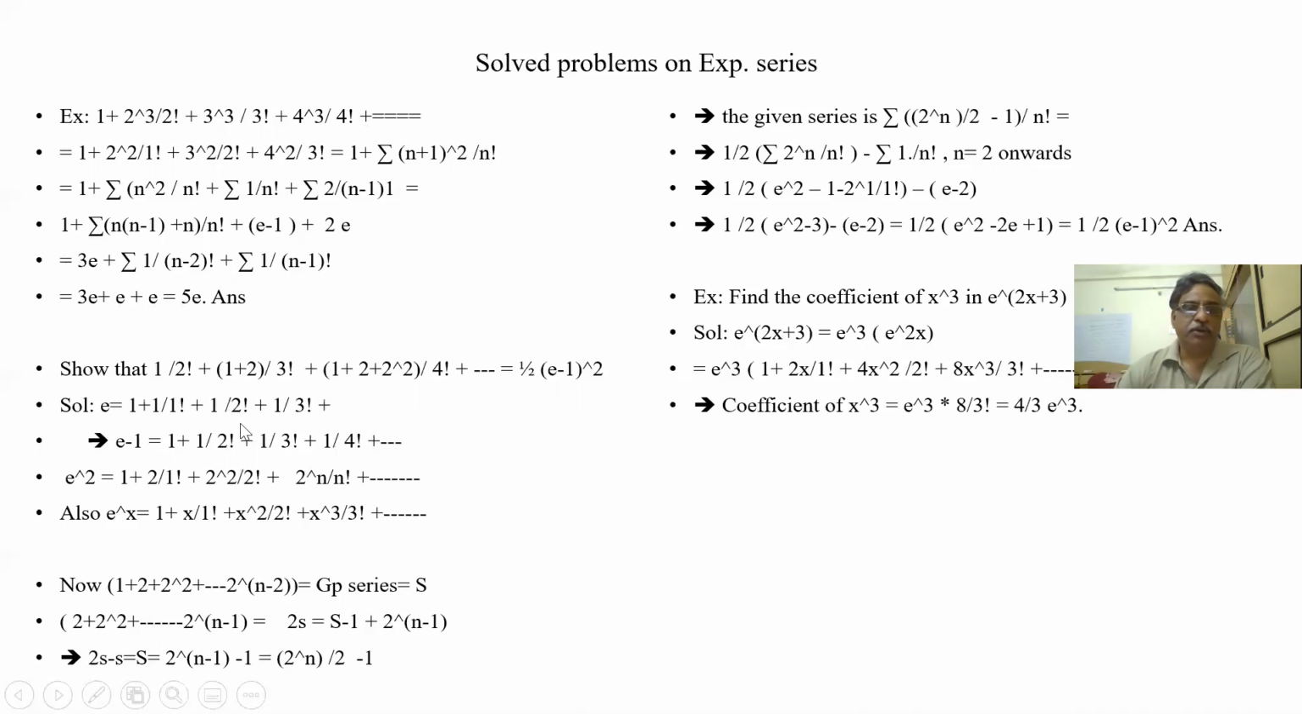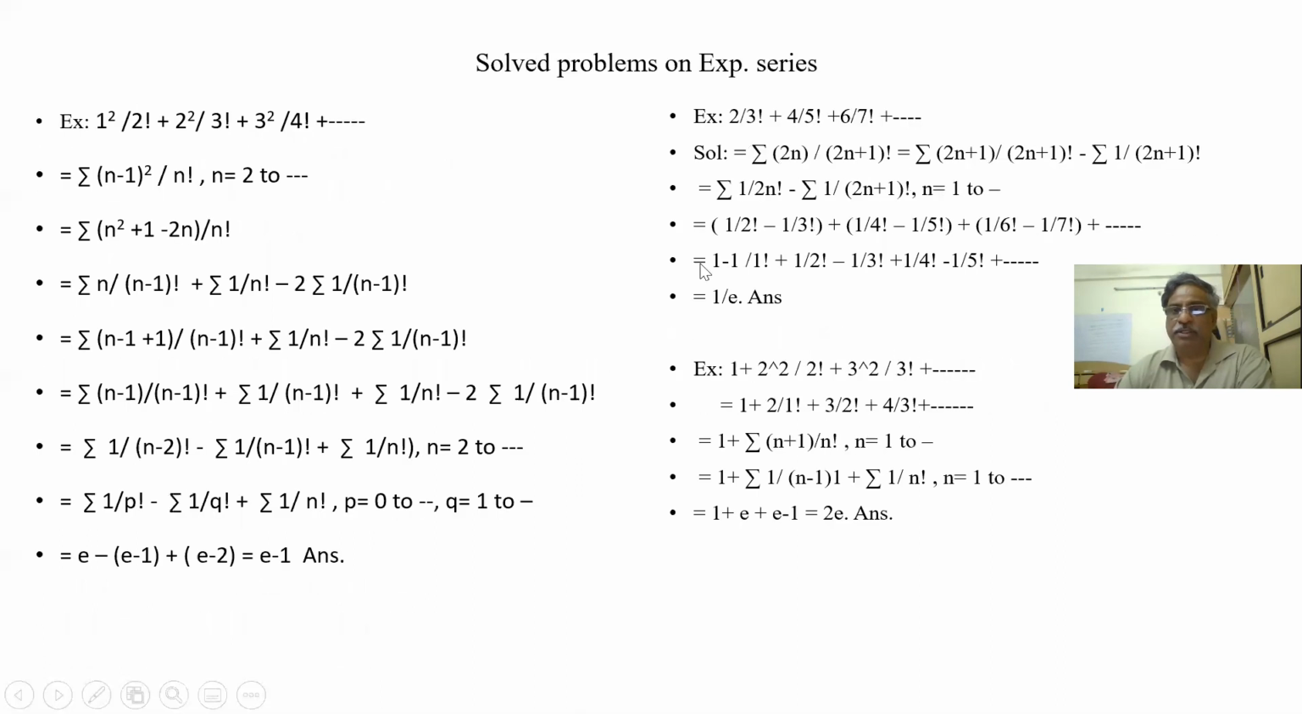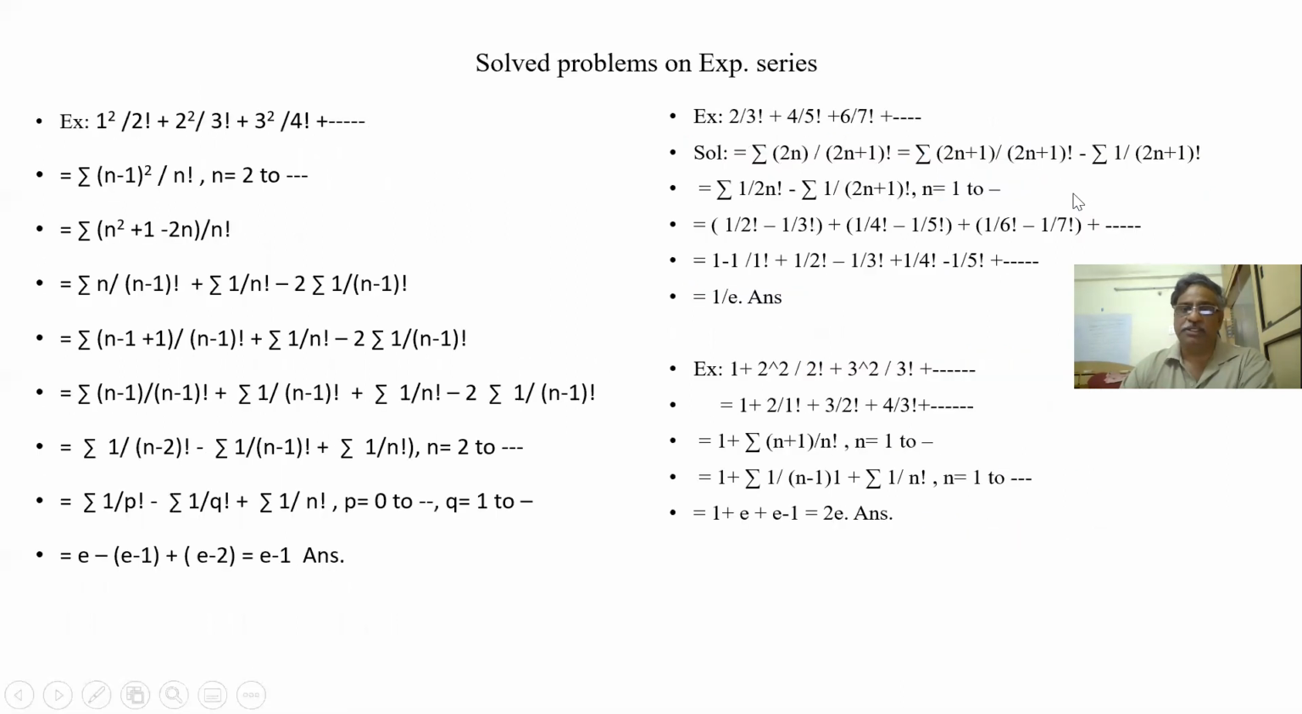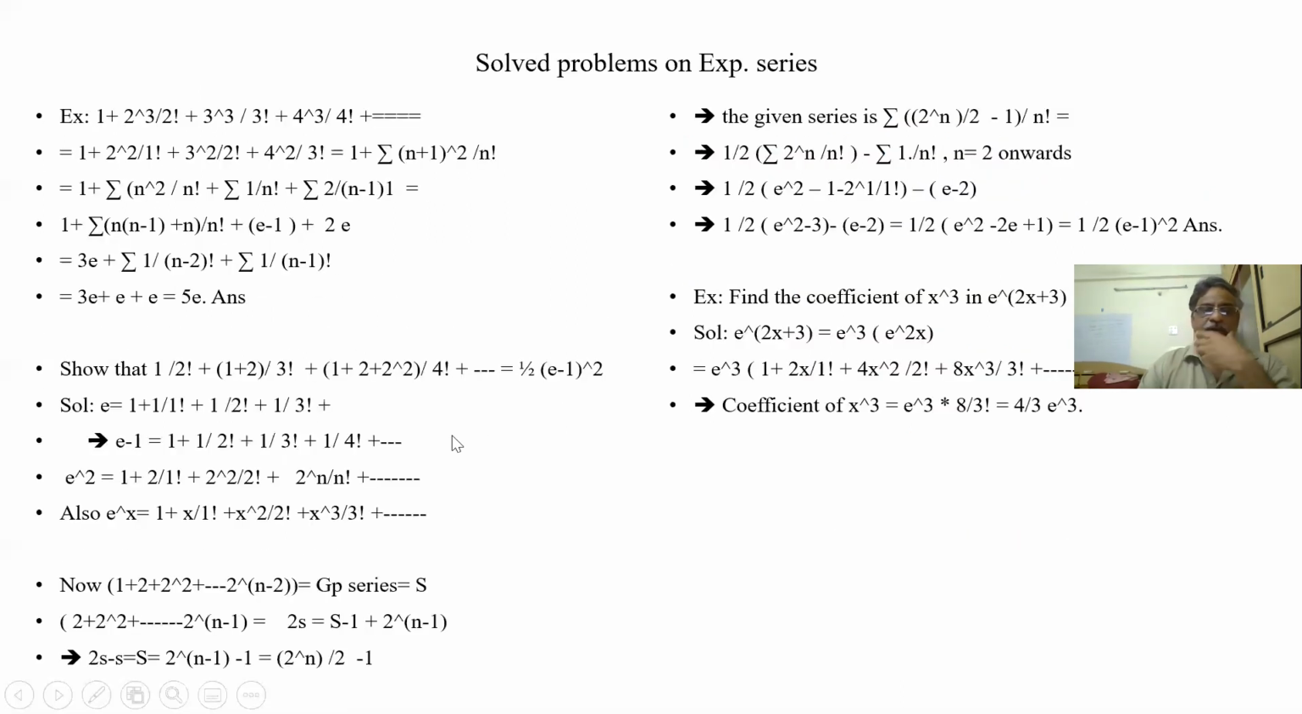Now we see this: 1 by 2 factorial plus 1 plus 2 by 3 factorial plus 1 plus 2 plus 2 square by 4 factorial. This is different from this. Here it is simply the sum of natural numbers, 1 plus 2 plus the sum of natural numbers. Here it is given as 1 by 2 factorial, 1 plus 2 by 3 factorial, 1 plus 2 plus 2 square by 4 factorial, like that.